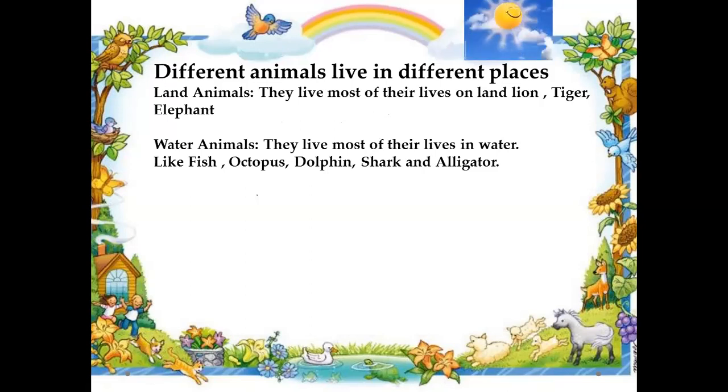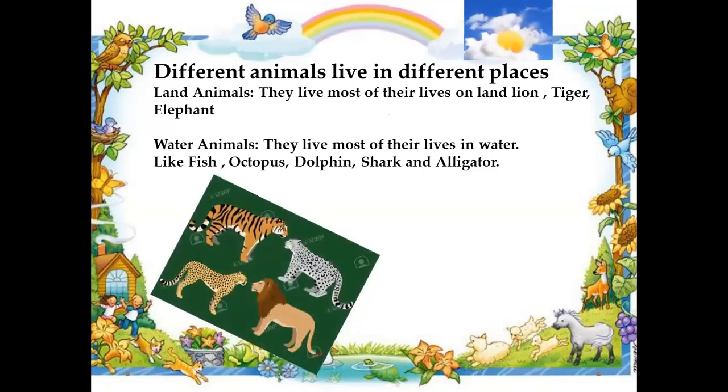Different animals live in different places. For example, land animals live most of their lives on land. For example, tiger, elephant, and lion are animals that live most of their lives on land. Another group is water animals.